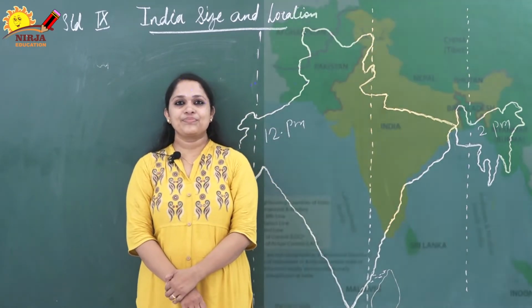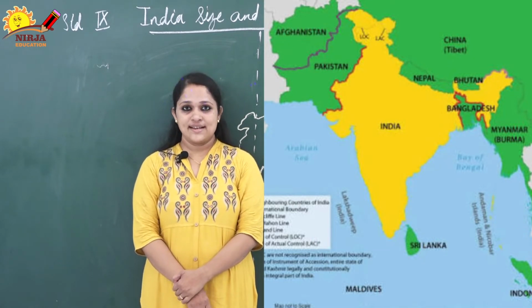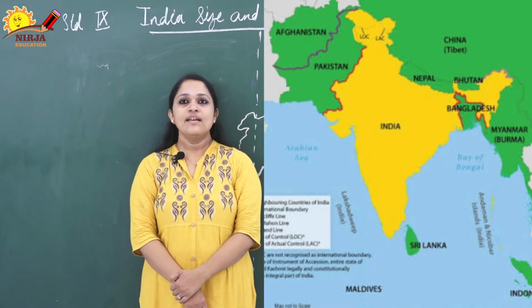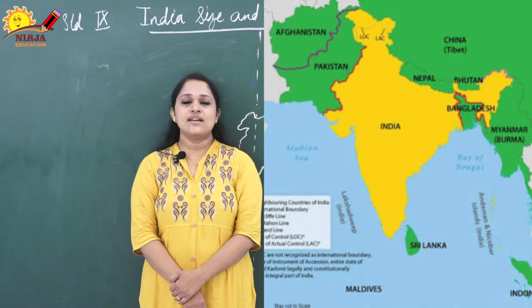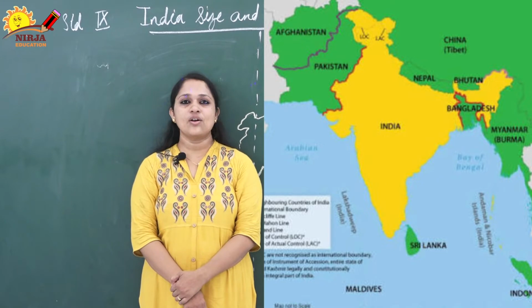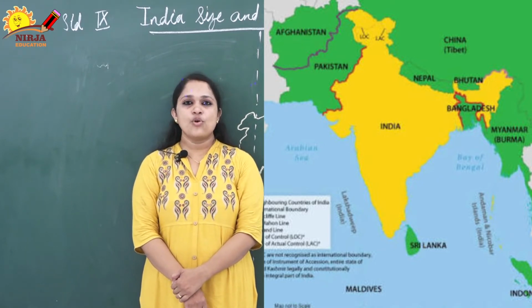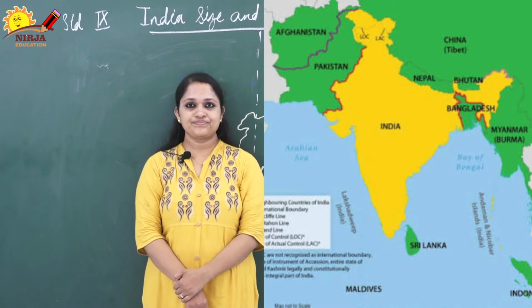India's neighbours. You can see on the map, India has 29 states and 7 union territories. In the northwest, India shares its boundary with Pakistan and Afghanistan. You can see that on the map. In the north, India shares its boundary with China, Nepal and Bhutan.